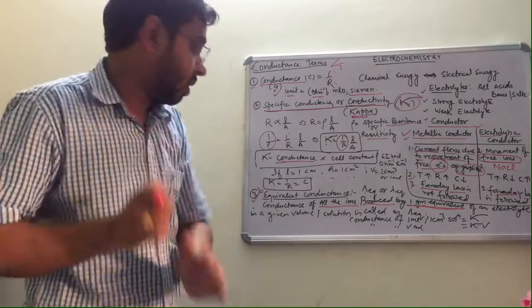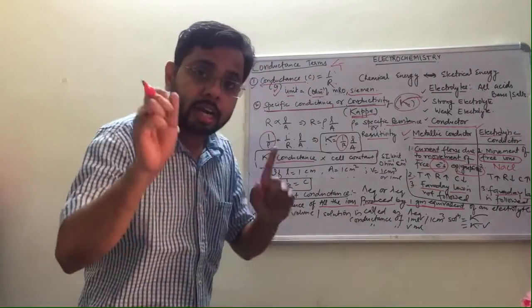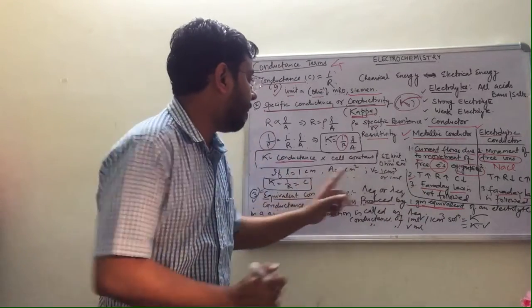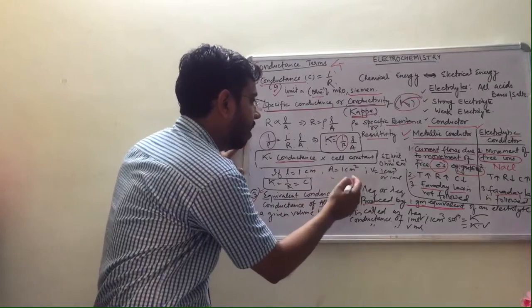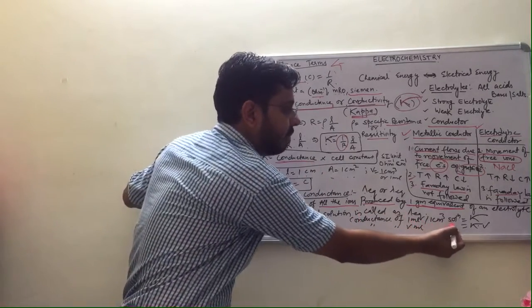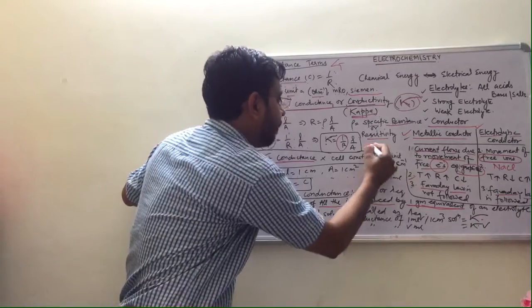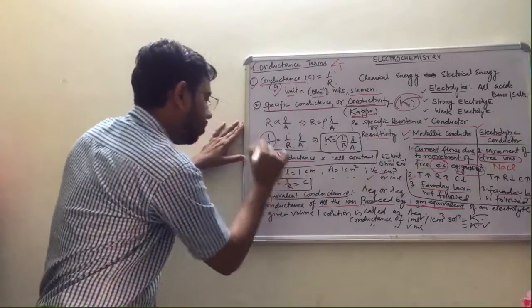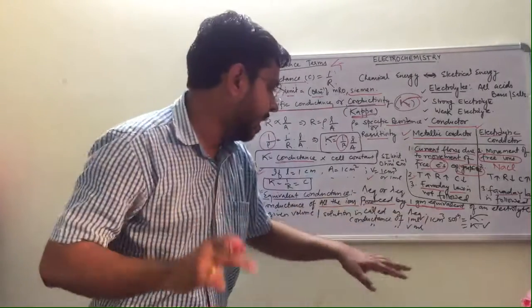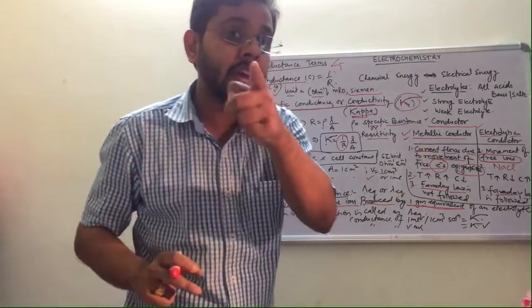Please note, the conductance of 1 ml or 1 centimeter cube solution was how much? Kappa, from this case you can see. So if 1 ml solution is having kappa, V ml solution will be having how much?